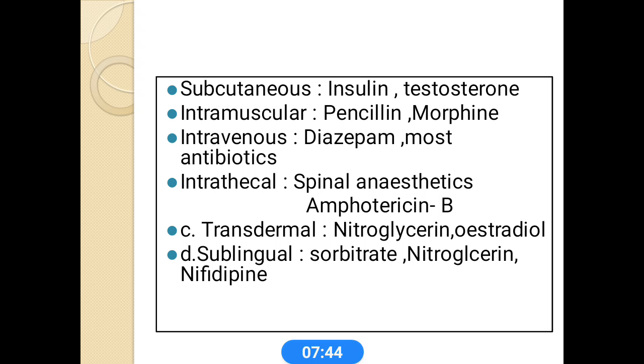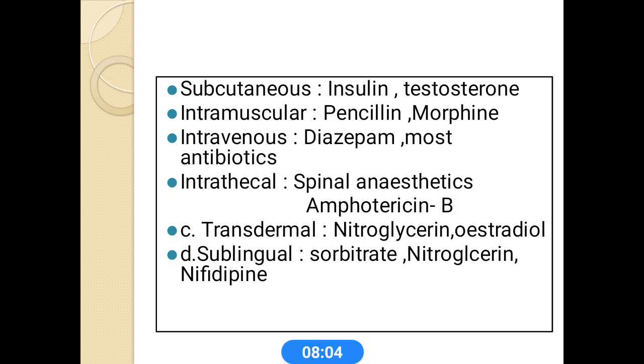These are some examples. Intrathecal administration: here the drugs are injected into the subarachnoid space of the spinal cord. Mostly spinal anesthetics, this is the preferred route. And amphotericin B, an antifungal agent, is mainly administered intrathecally in case of fungal meningitis.